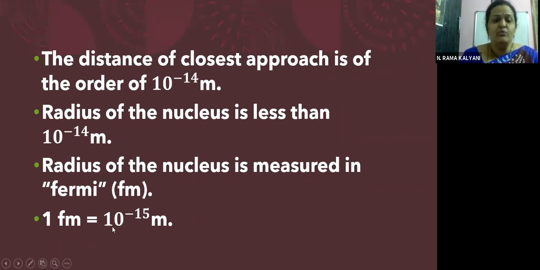So it is assumed to be around 10 power minus 15 meters. The radius of the nucleus is assumed to be around 10 power minus 15 meters, which is called a Fermi. Okay, children, it is called a Fermi. The radius of the nucleus is measured in Fermi. Fermi is also a scientist, children. So 1 Fermi is equal to 10 to the power of minus 15 meters.